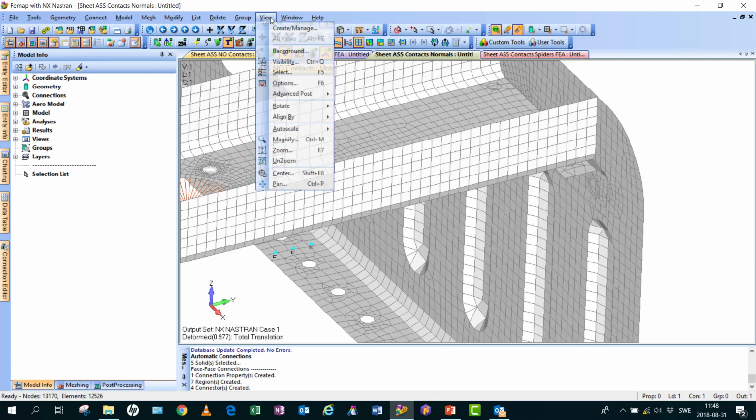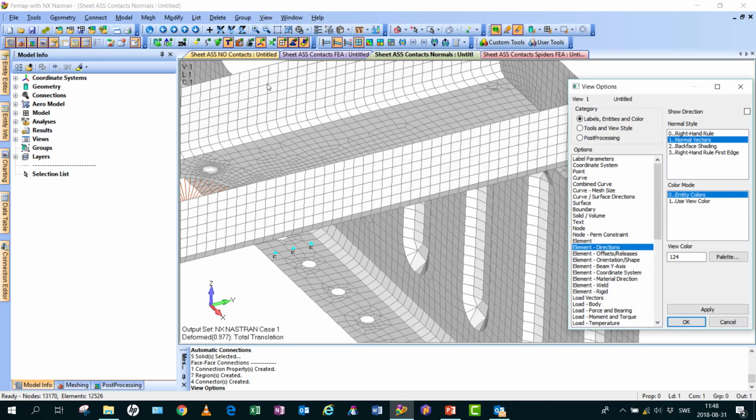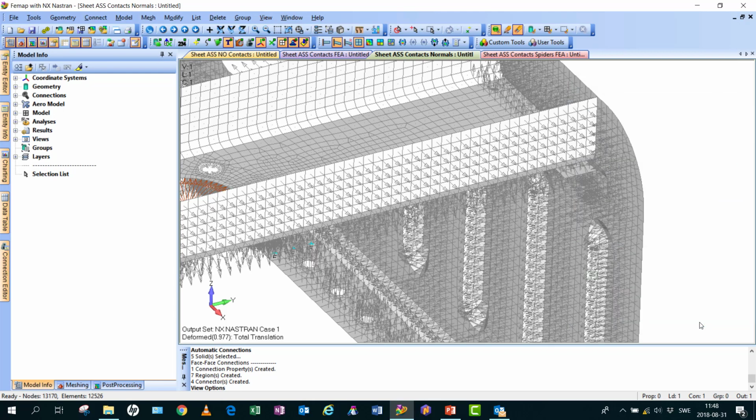To display these vectors, use View option and in category Label, Entities and Color, select Element Direction and show direction for normal vectors. Both sides of connector must see each other having normal vectors oriented towards the part in contact.